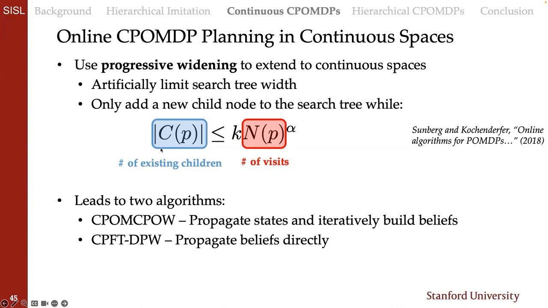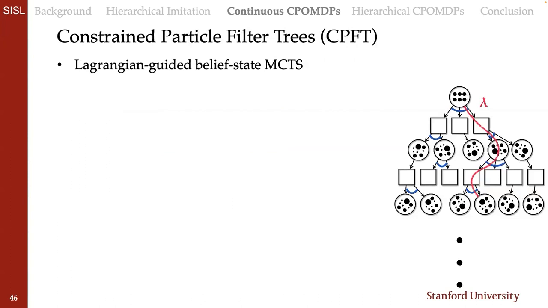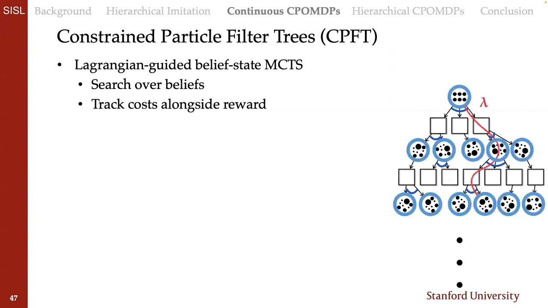This leads us to two algorithms, one where we propagate states and iteratively build beliefs, and one where we propagate those beliefs directly. I'll briefly talk about that second one, especially as it pertains to our third contribution. In that second method, constrained particle filter trees, we do a Lagrangian-guided belief state Monte Carlo tree search. What that means is that instead of searching over states, we're searching over beliefs.